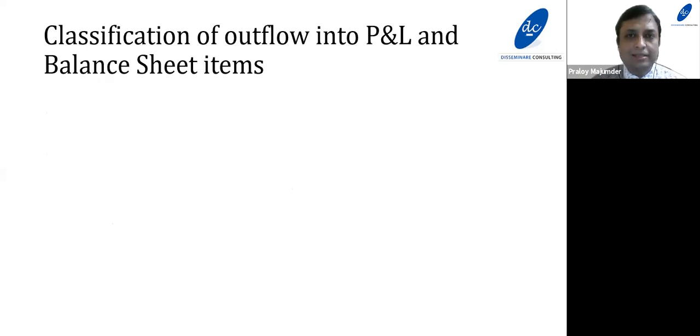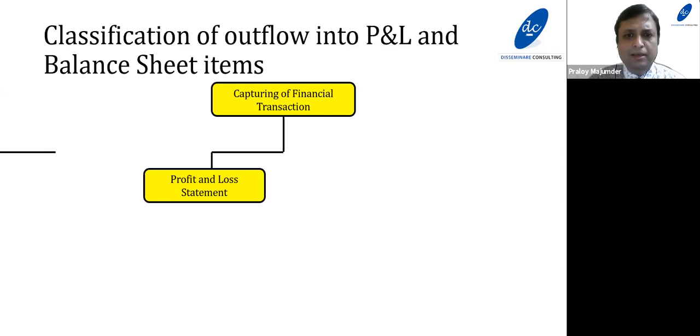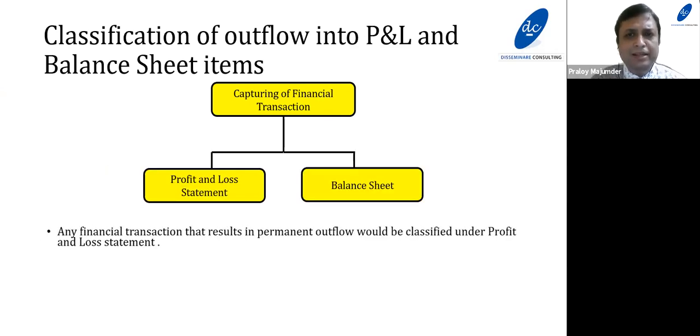Now we shall discuss which category of outflow of fund would be booked under profit and loss. Same principle. If any financial transaction results in an outflow of fund, and this outflow is permanent in nature, that financial transaction would be booked under a profit and loss item.